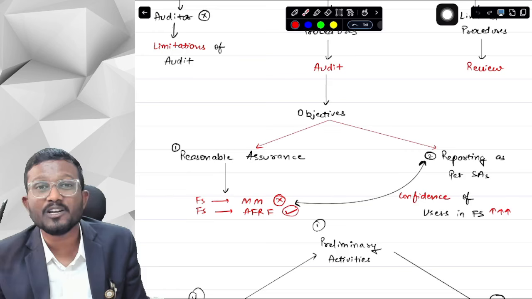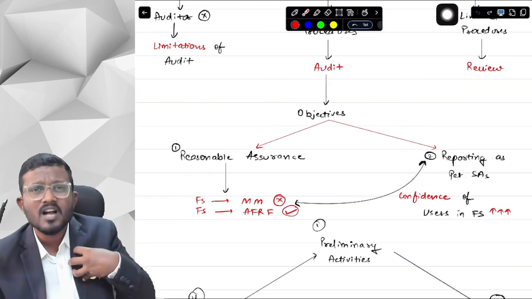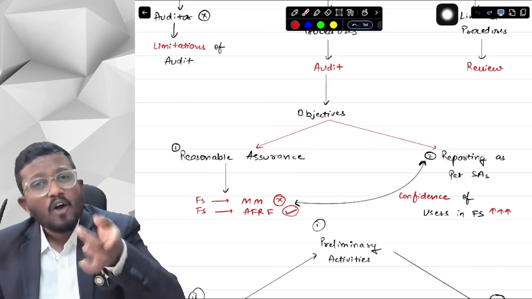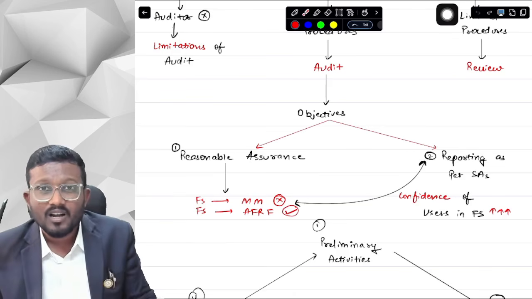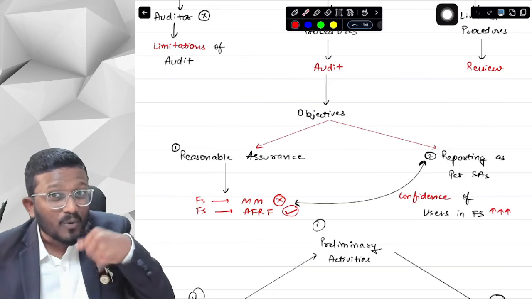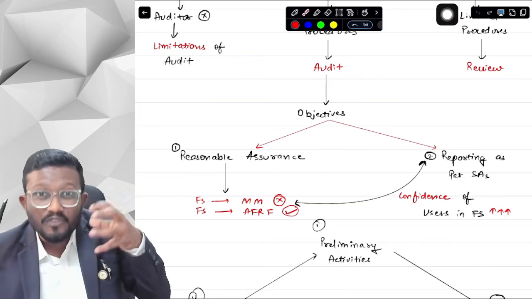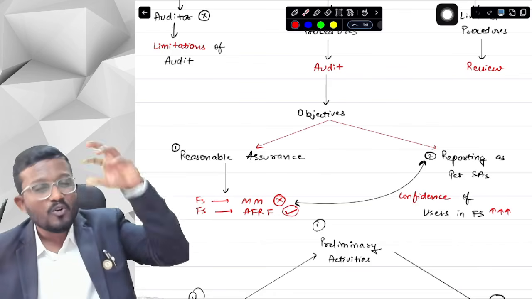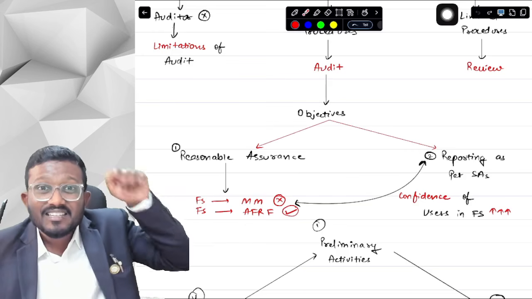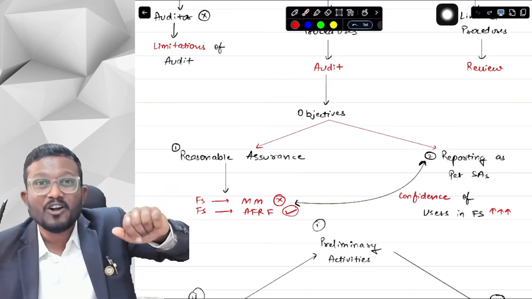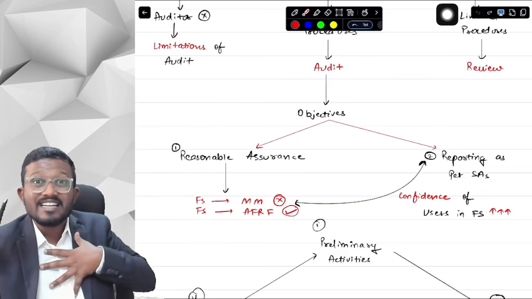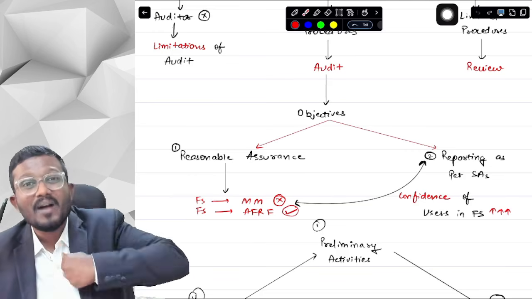Who has to obtain reasonable assurance? The auditor has to obtain reasonable assurance. Sir, you are confusing me now. You said that the auditor provides reasonable assurance. Now you're saying that the auditor obtains reasonable assurance. Which one is right? Beta, if as an auditor I have to provide a reasonable assurance, then obviously I will first have to obtain reasonable assurance. Out of nowhere, I cannot come and say your financial statements are prepared on the basis of AFRF. I have to check whether the financial statements are prepared on the basis of AFRF or not. I have to check whether material misstatement exists or not.